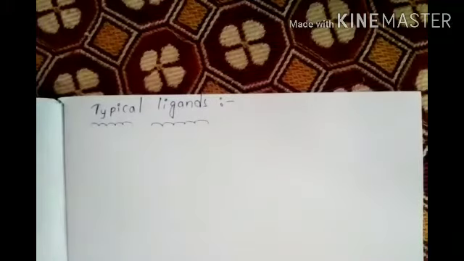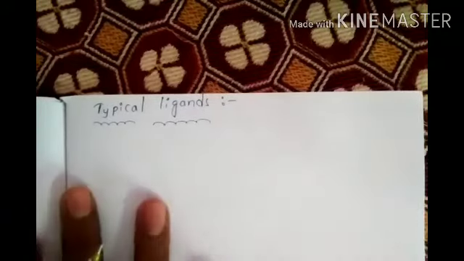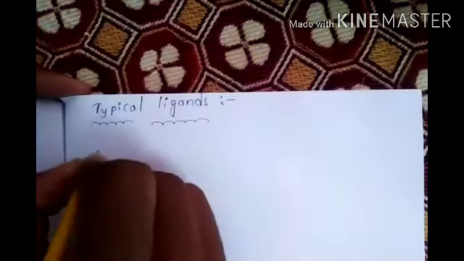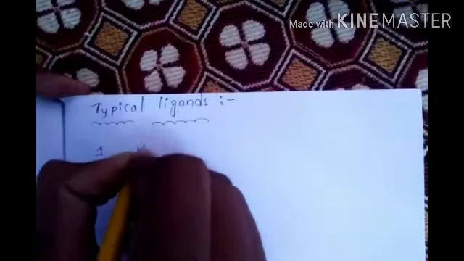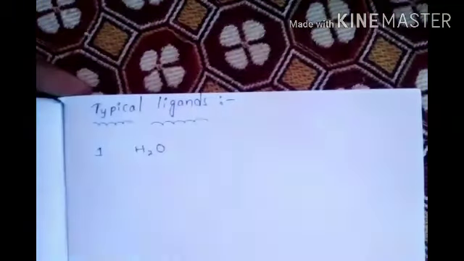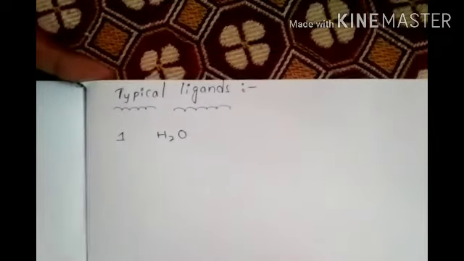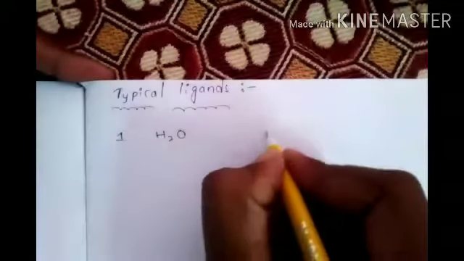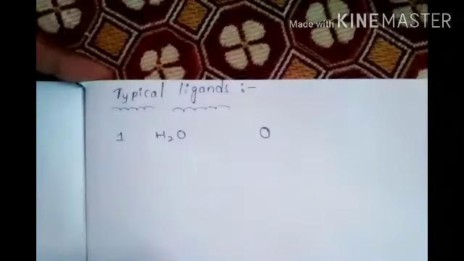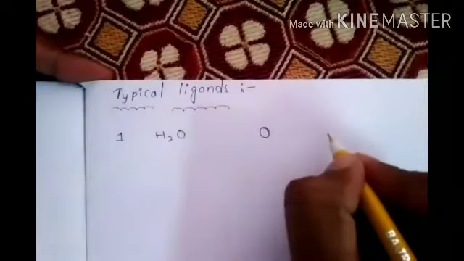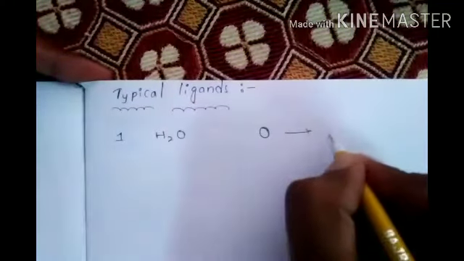Okay, next our topic, typical ligands. Typical ligands means how ligands are behaving, what is the charge, and what type of ligands we have to discuss. Now first one, it is H2O. This H2O charge is 0, no charge, but this is a unidentate.